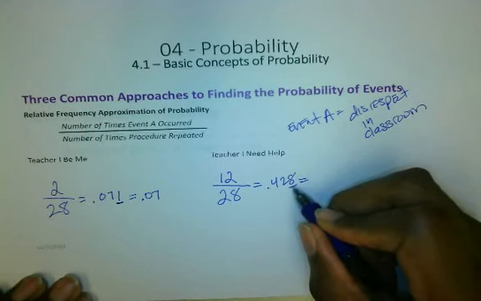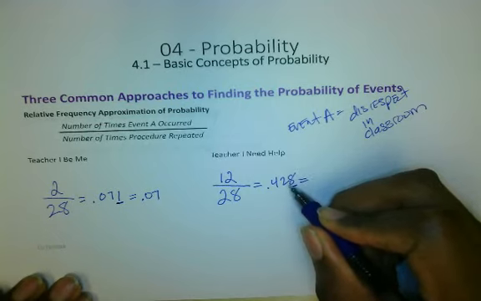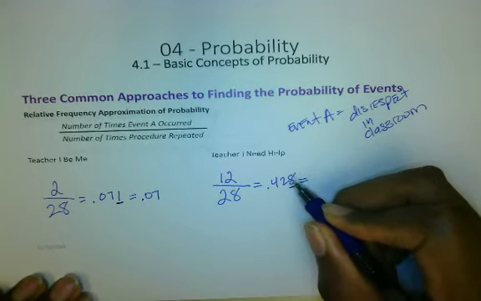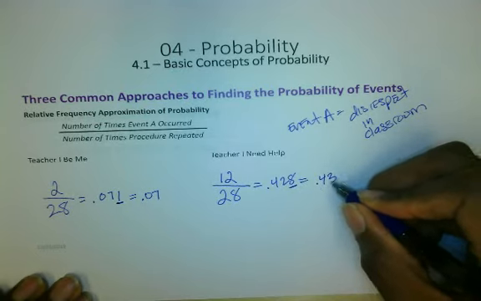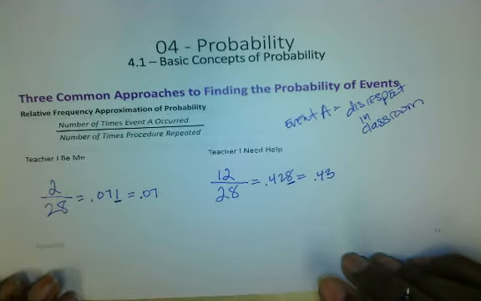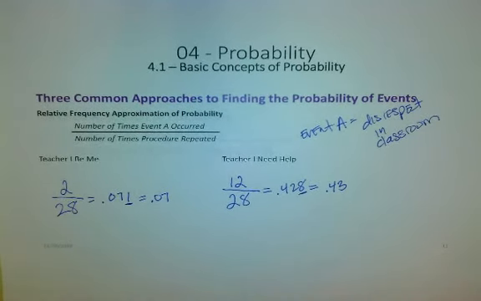How do we do that? We look at this right here. Since this 8 is greater than 5, we're going to round this number up. So to make this 2 decimal points, it would be 0.43 probability. That's looking at the relative frequency approximation of probability. That's how we would do it.